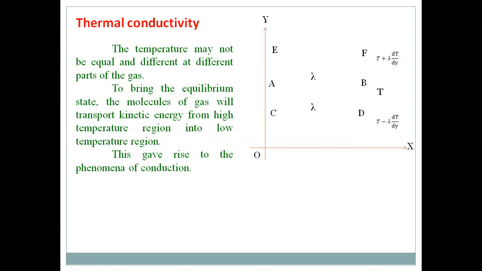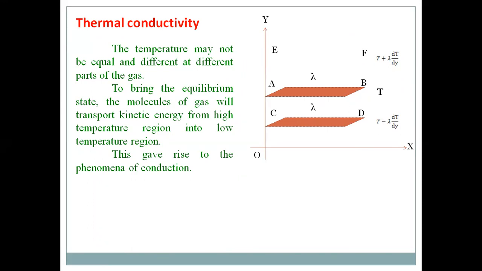Of course, it is required to divide the gas into different layers. One of the layers is AB, whose temperature is T. Its temperature is increasing towards the positive y-axis, that is upwards, at the rate of dT by dy, which is called the temperature gradient. So temperature gradient is nothing but change in temperature per unit length. There is one more layer, CD, just below the layer AB at a distance of lambda, where lambda is called the mean free path. We know mean free path is the average distance between two consecutive collisions.